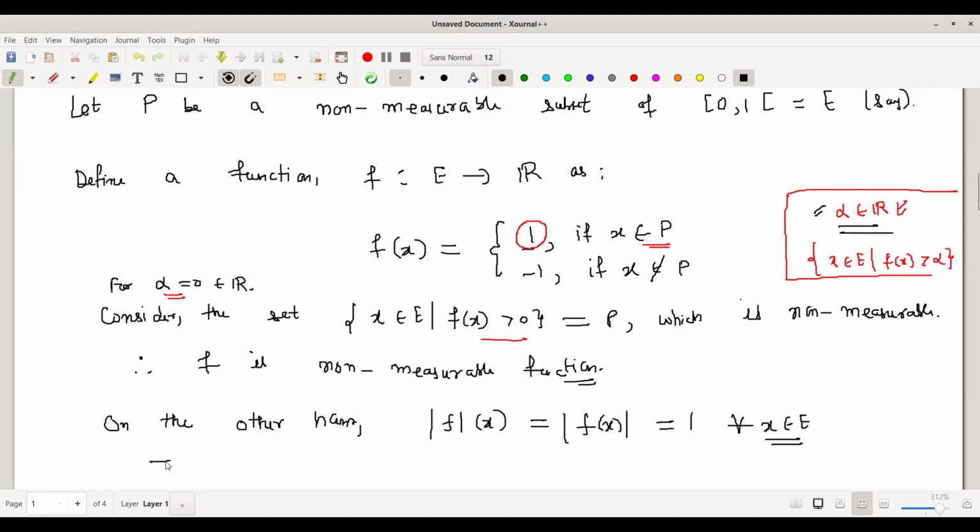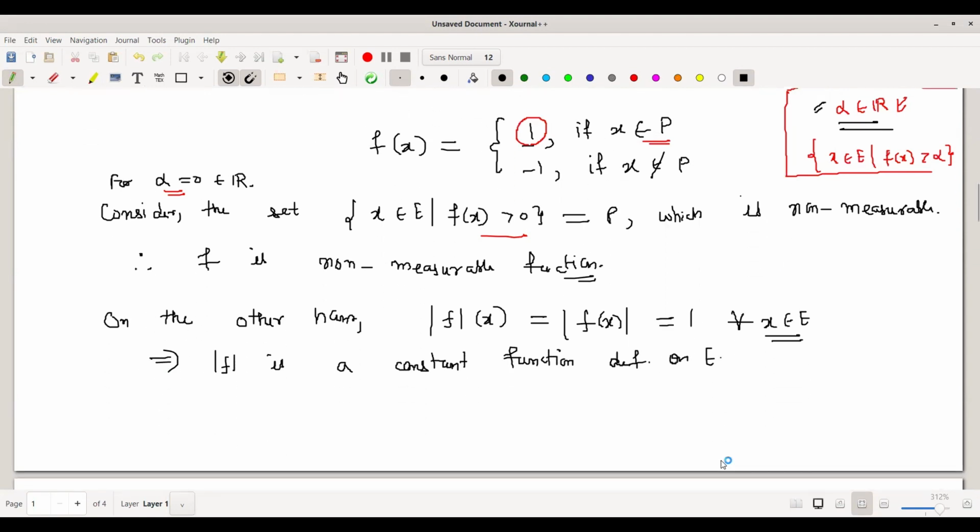This means mod f is a constant function defined on E. In a previous lecture, we proved that every constant function defined on a measurable set is measurable. And E is nothing but the semi-open interval [0, 1), so this is measurable. So this means mod f is measurable.